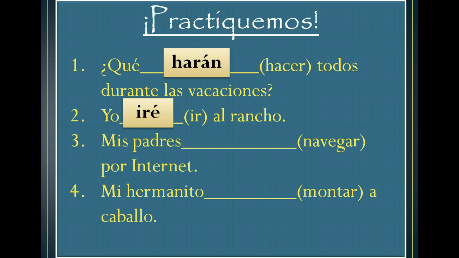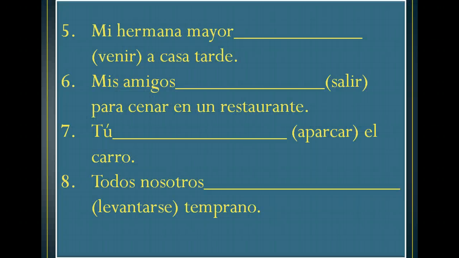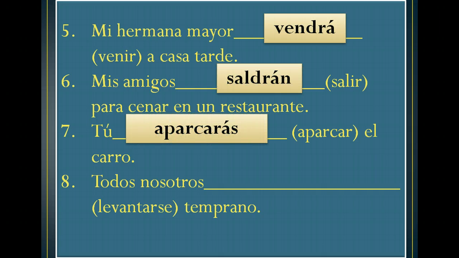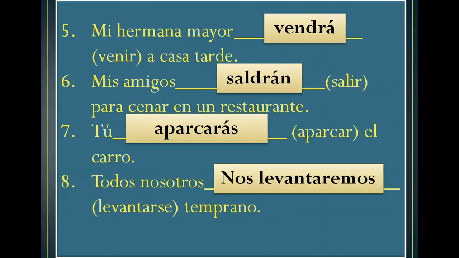Yo iré al rancho, mis padres navegarán por internet, mi hermanito montará a caballo, mi hermana mayor vendrá a casa tarde, mis amigos saldrán para cenar en un restaurante, tú aparcarás el carro, nosotros nos levantaremos temprano. So notice this is reflexive, so the reflexive pronoun still goes out in front, and nosotros is the only form without an accent, so we don't need an accent there.